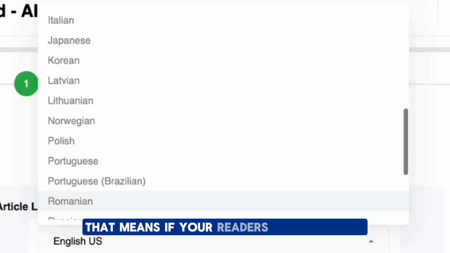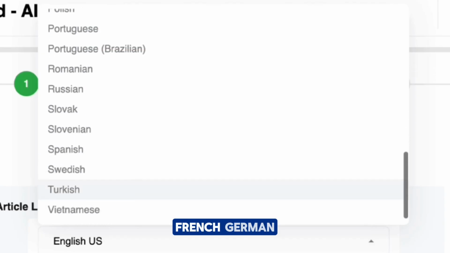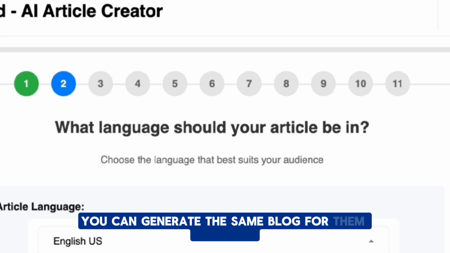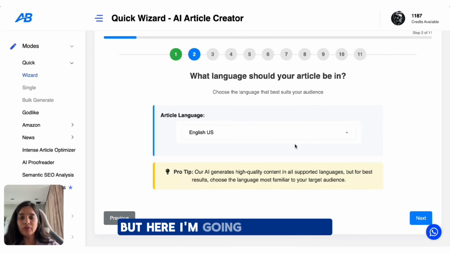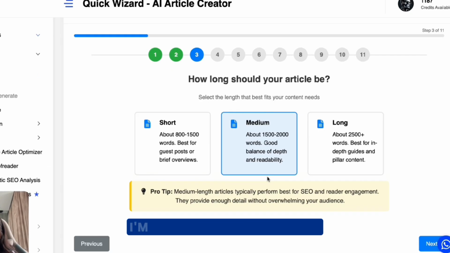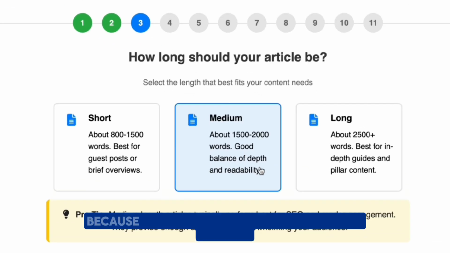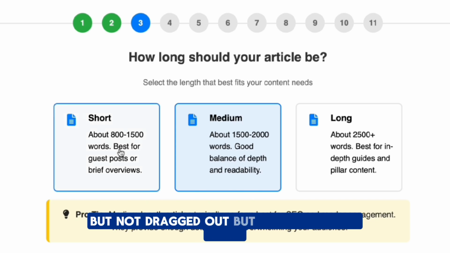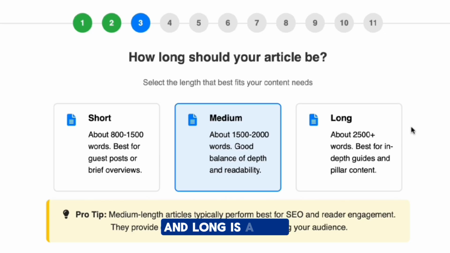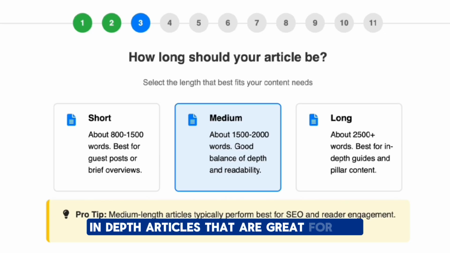That means if your readers are in Spanish, French, German, Hindi, or any of the others, you can generate the same blog for them instantly. But here I'm going with English. Next, article length. For this blog, I'm going to go with medium because hacks should be explained clearly but not dragged out, but short is a quick and straight to the point update, and long is full in-depth articles that are great for SEO.